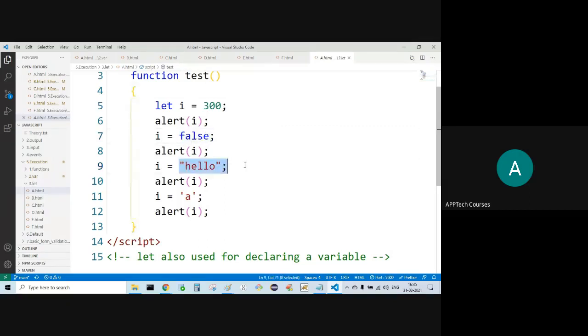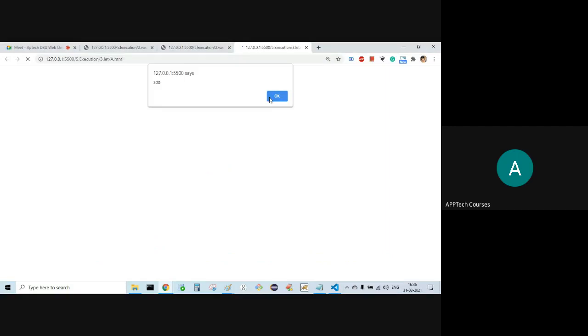Then I'm supplying a string. Any type of value it can accept. Var also can accept, let also can accept.